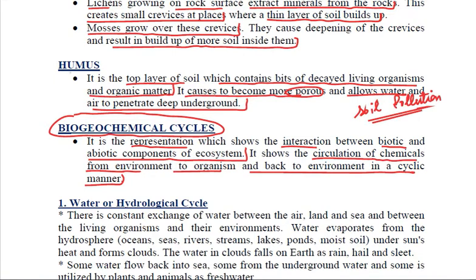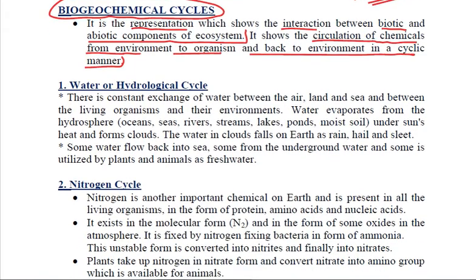Let us try to understand these biogeochemical cycles. The first one, let us study about the water or hydrological cycle. We know that there is a constant exchange of water between the air, land, and sea, and also between the various living organisms and their environments. And how does that exchange take place?